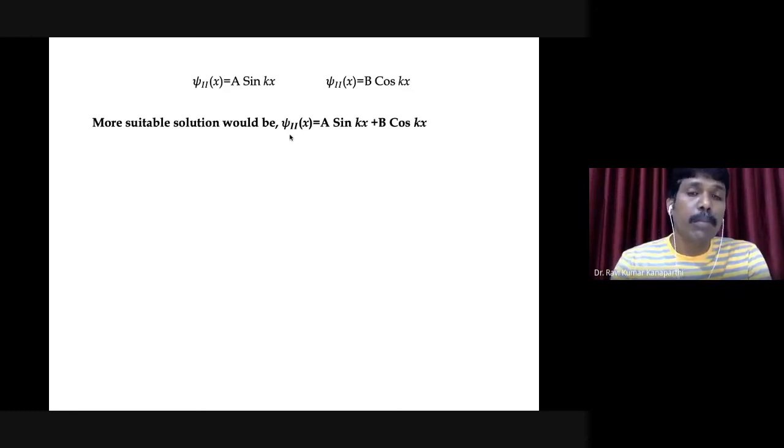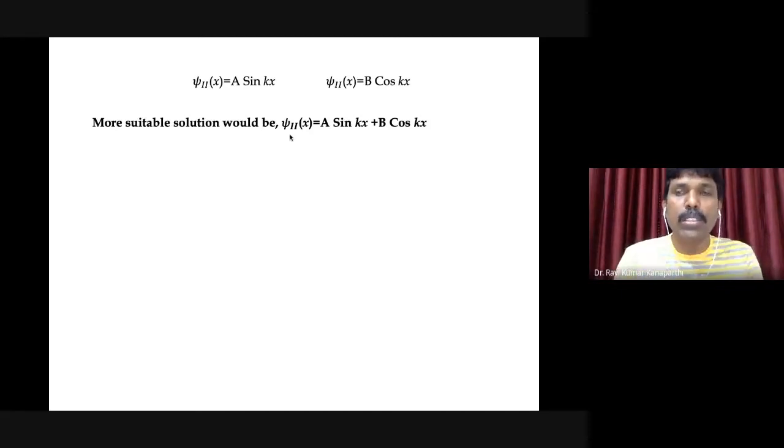Therefore, I'm trying to avoid the exponential wave functions in our discussion. Some textbooks do use the exponential function as a solution. It doesn't matter, that is okay for solving the problem, but to visualize those graphs is a bit difficult. Therefore, it is advantageous to take the sine function and the cosine wave functions. That is why we are going for this particular cosine and sine function.